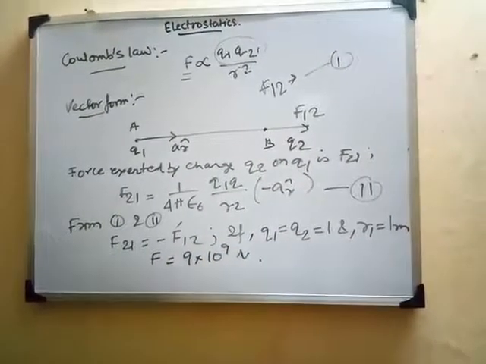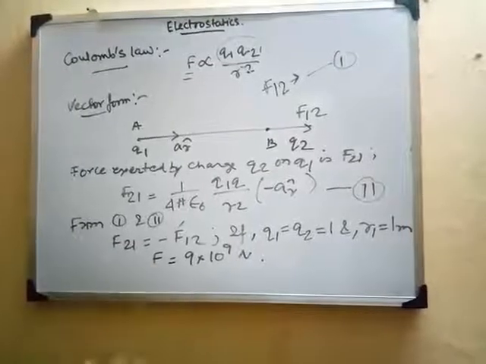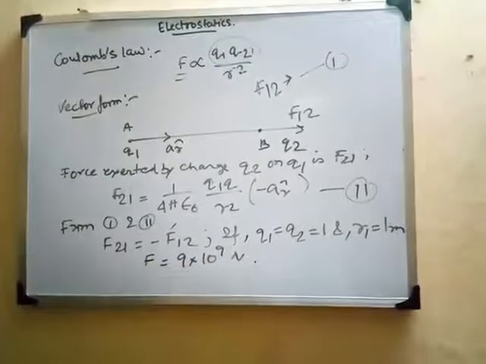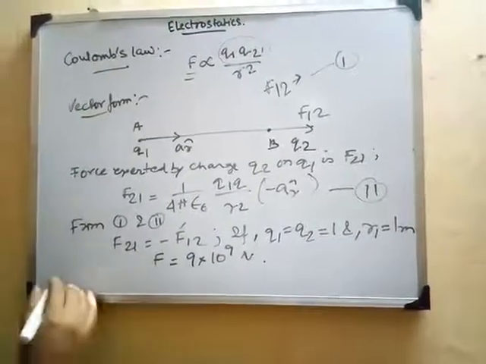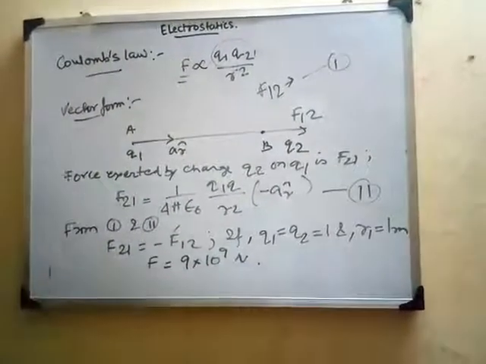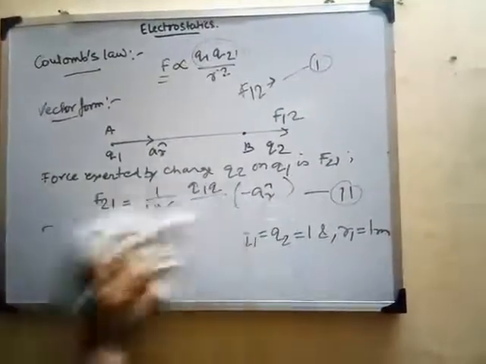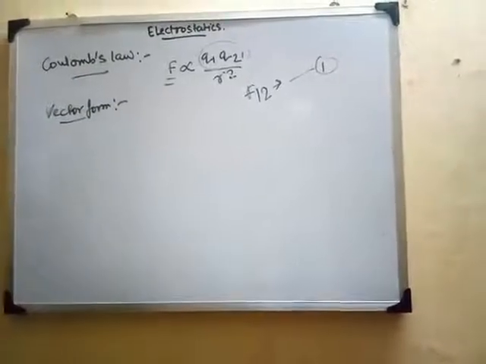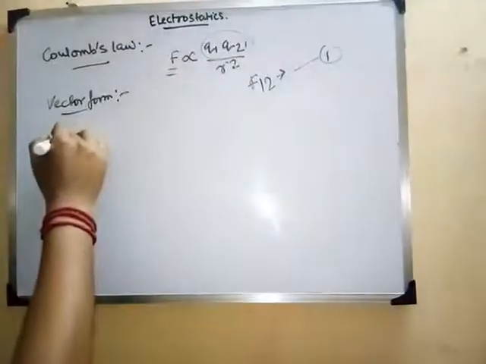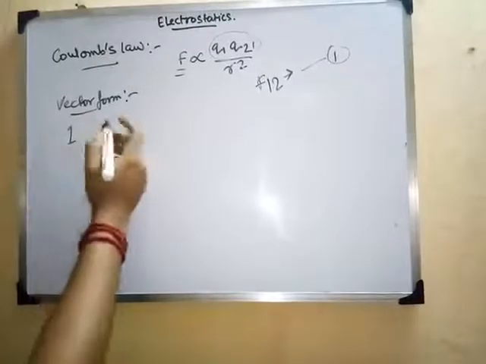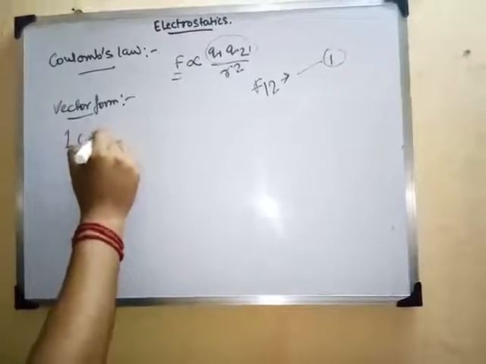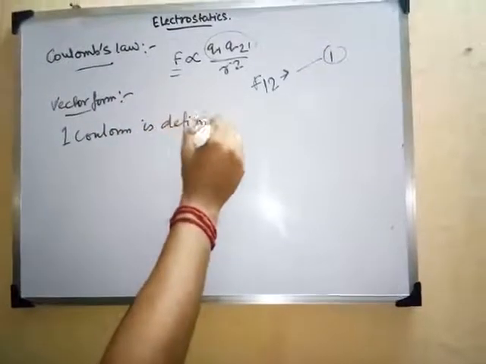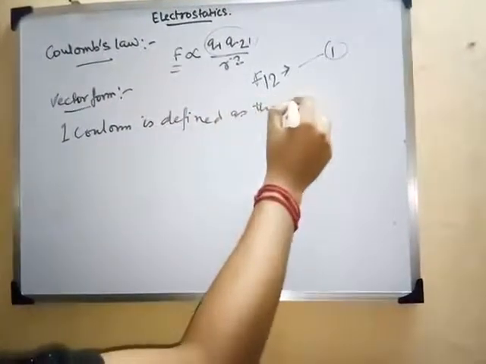So this is the definition of 1 coulomb. From here I can get the definition of 1 coulomb of force. So here we get the definition of 1 coulomb. Therefore, let me omit it and write it fresh. So I'm omitting it for you. So we can define 1 coulomb of charge like this. From that expression that we last got, we can write 1 coulomb is defined as the quantity